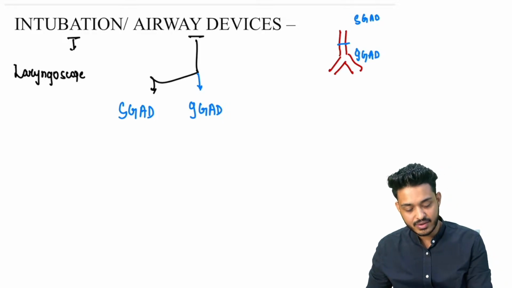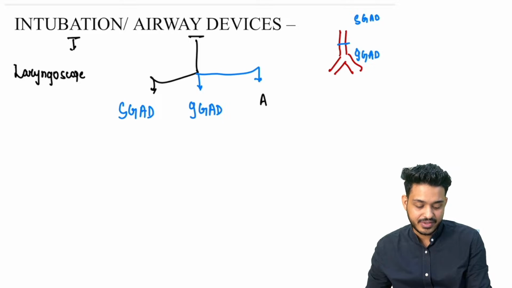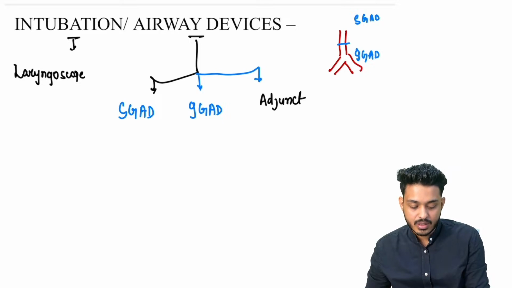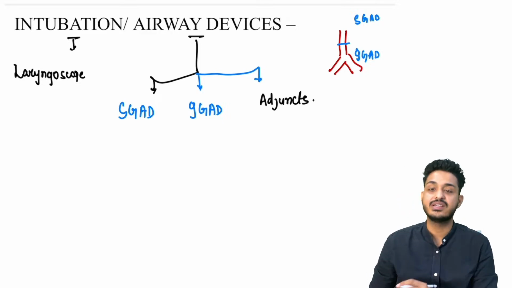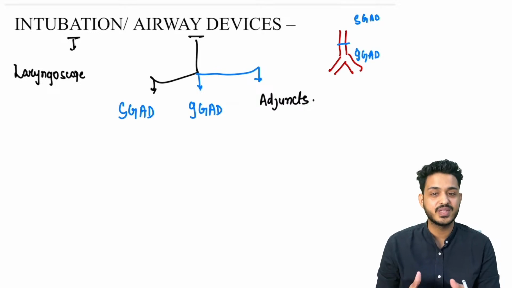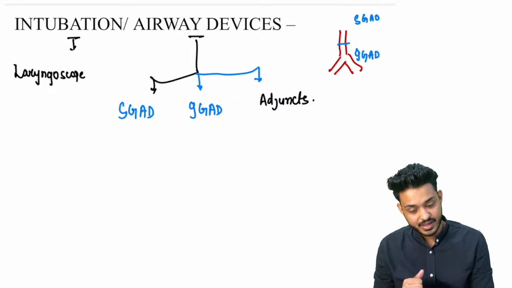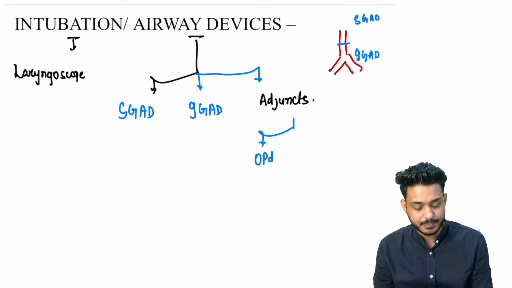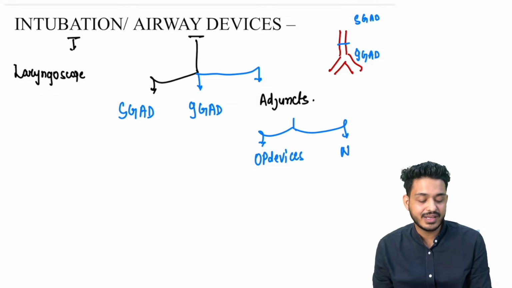Apart from that, we are also having certain adjuncts. These are the things you are going to see when you enter your internship. These are going to be your daily routine, right? So we are going to have adjuncts. What things are useful among adjuncts, what things help?